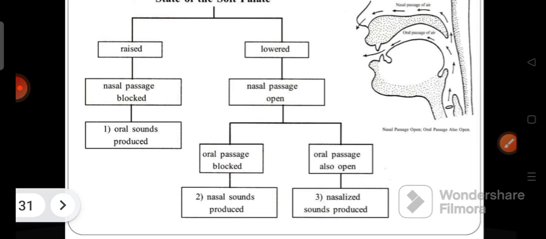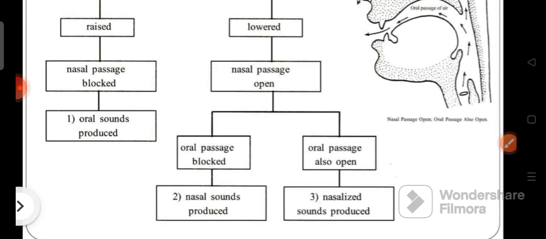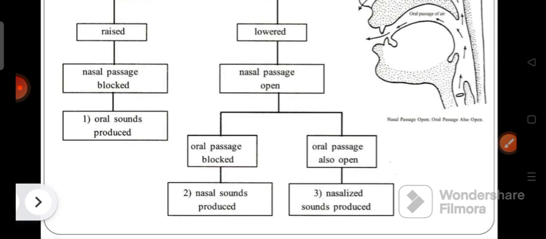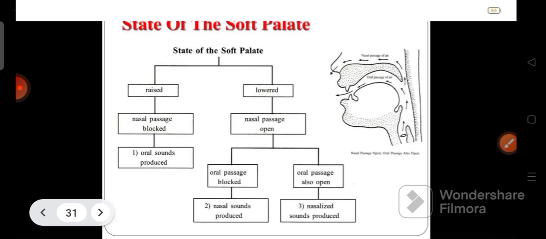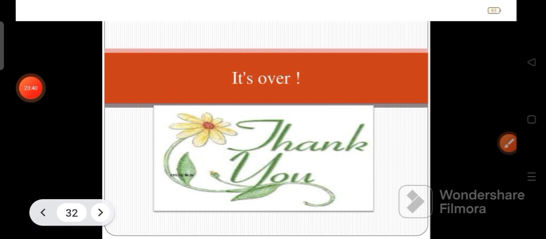When the nasal passage is open, nasal sounds and nasalized sounds are produced. So this is about the organs of speech, guys.